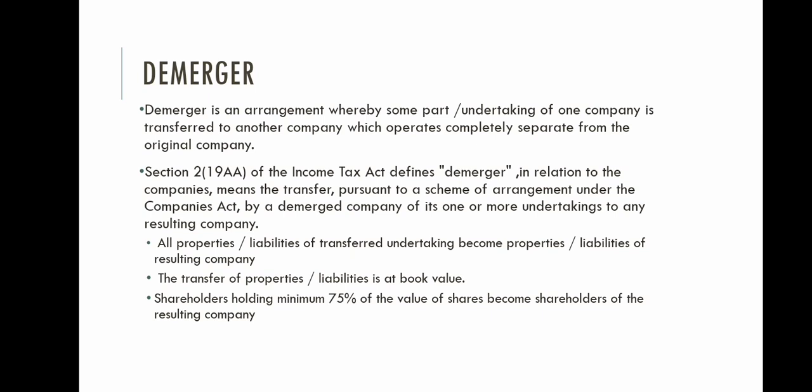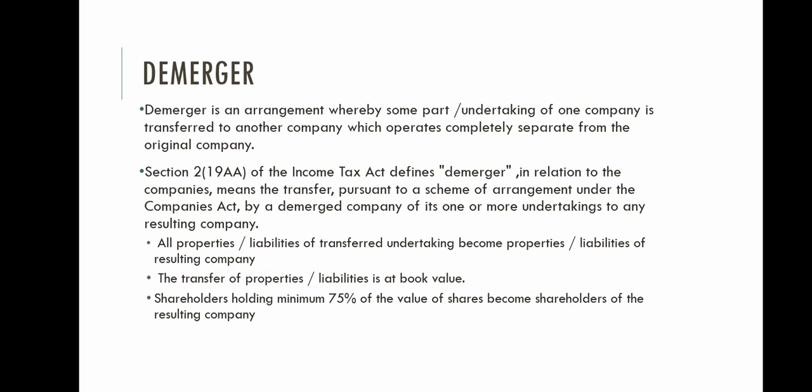The demerged company is the company, or the part of the company, which has been transferred to another company, and the company formed as a result of demerger is called the resulting company. So we have a part of a company named A and another company named X. This part is called the demerged company, which is transferred to company X, and now company X is called the resulting company.